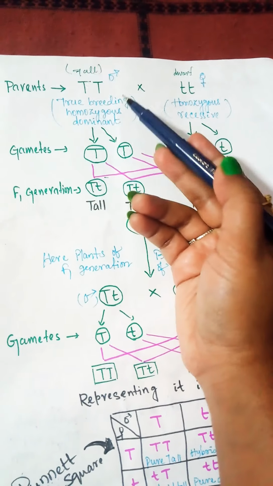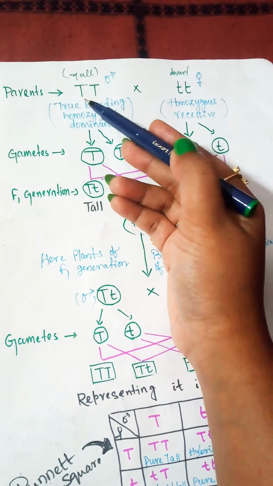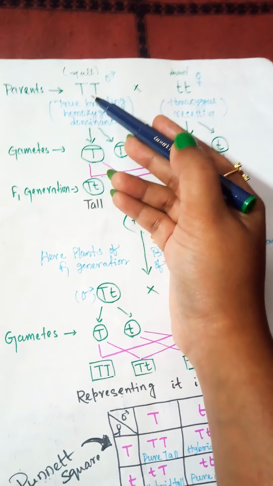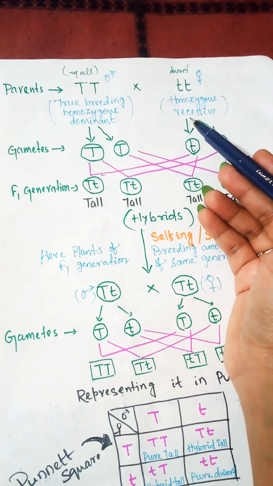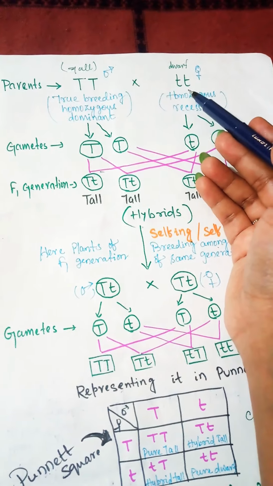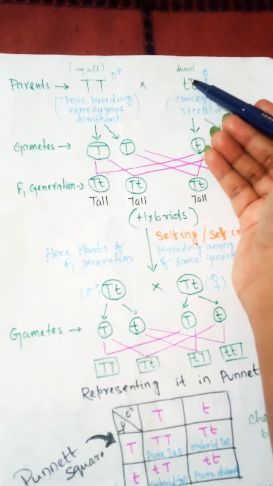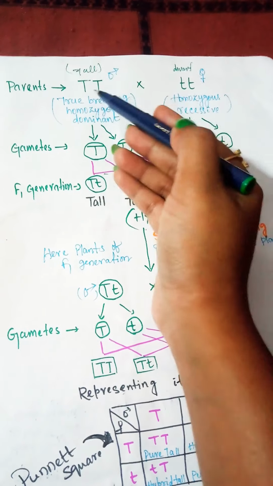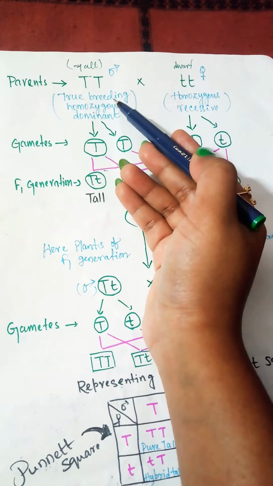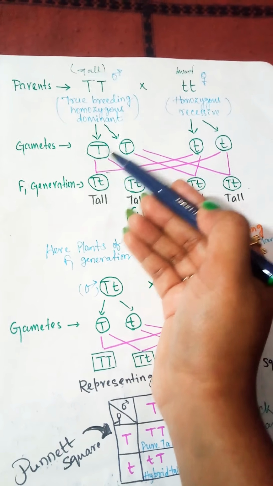Here the true breeding homozygous, homo means what? Similar alleles. So here the alleles are similar. Here the dominant is written in a capital letter, and here the recessive is represented in a small letter. The dominant is tall, the recessive is dwarf, crossing between these two plants. True breeding means they can form one type of gamete. Here they can form one type of gamete.